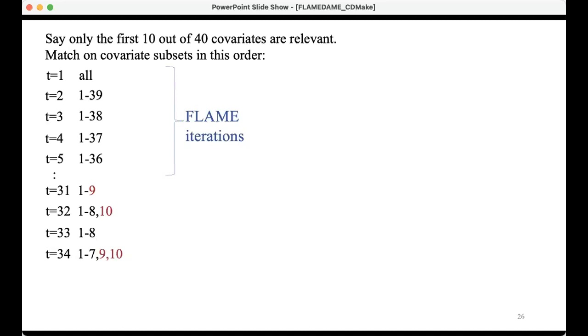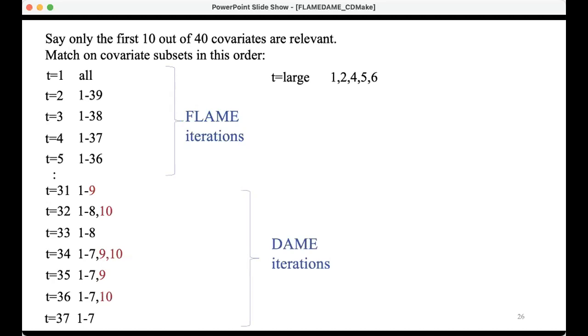If you're familiar with the apriori algorithm for data mining, you'll see that what we're doing is following this monotonicity property, where you never eliminate a set of variables unless you have eliminated all of its subsets. So I'm never going to eliminate 8, 9, and 10 unless I eliminated 10, 9, 8, 9 and 10, 8 and 9, 10 and 8, like that. Okay, cool. I keep doing that, and those are the DAME iterations.